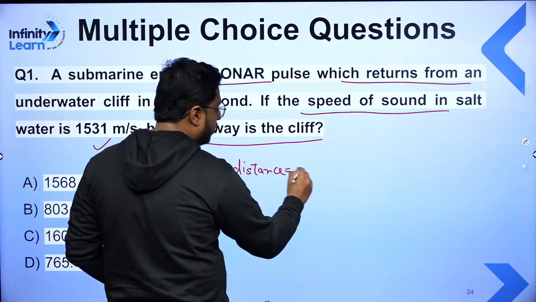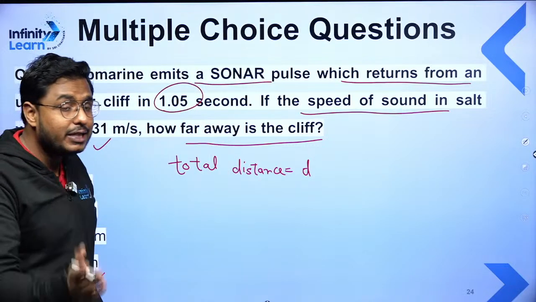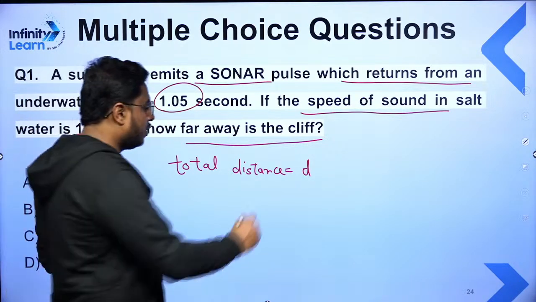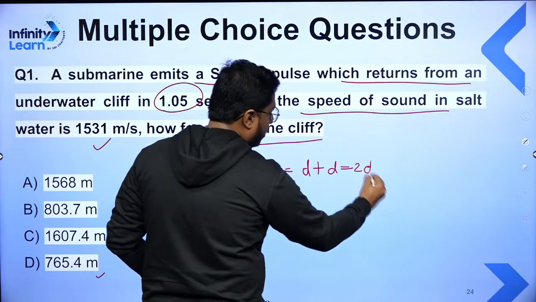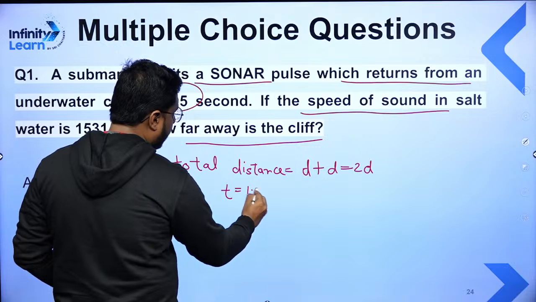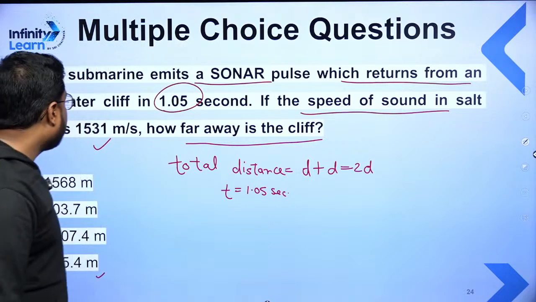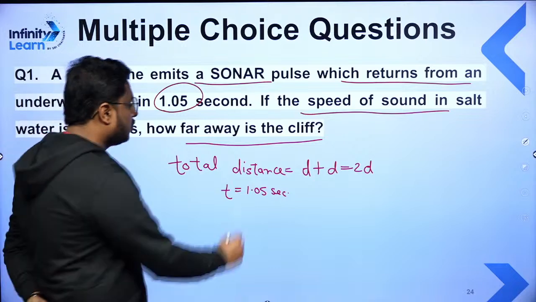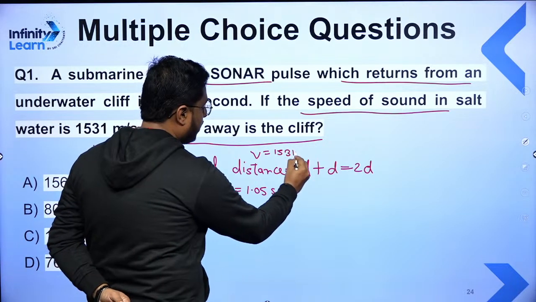Let's say it is D. So D distance, it is traveling first and then striking and again returning back. So the total distance will be D plus D, which means it is 2D. Time is given to you here, 1.05 seconds. Correct? And the speed of sound in water is 1531 meter per second.